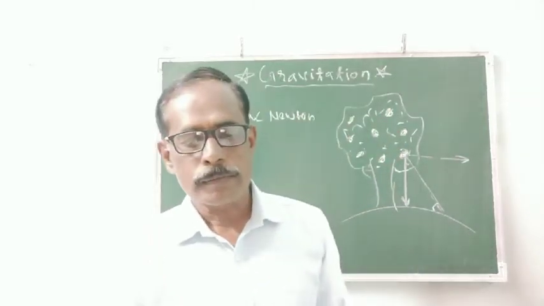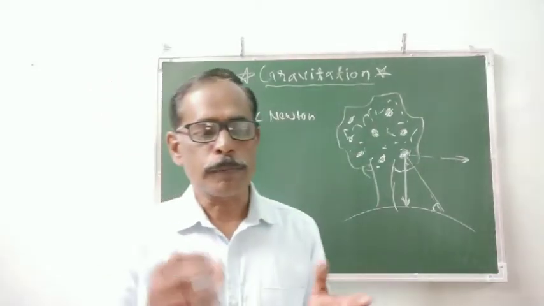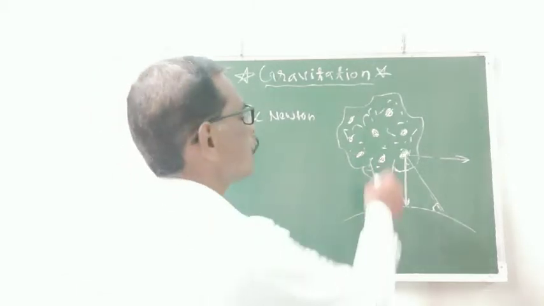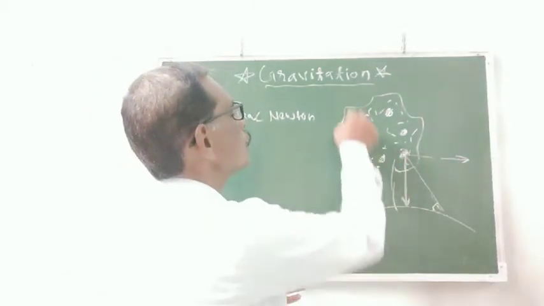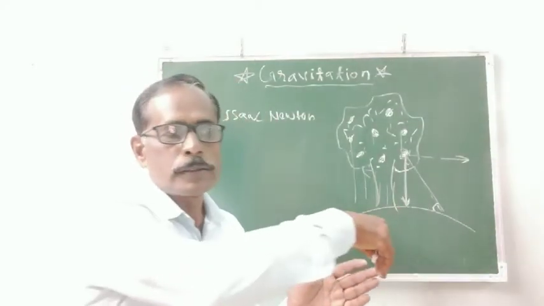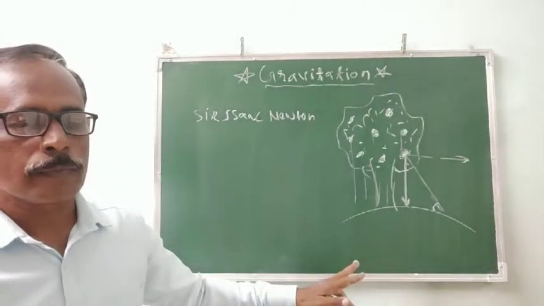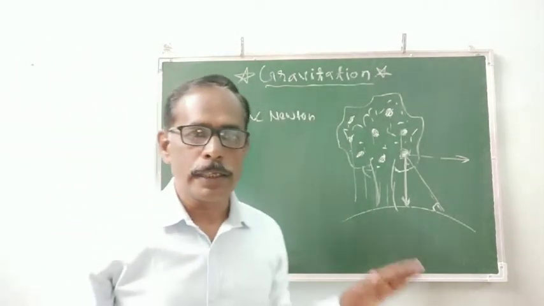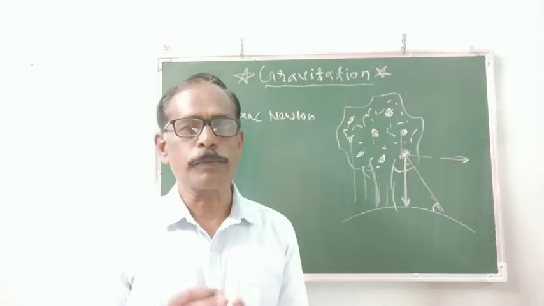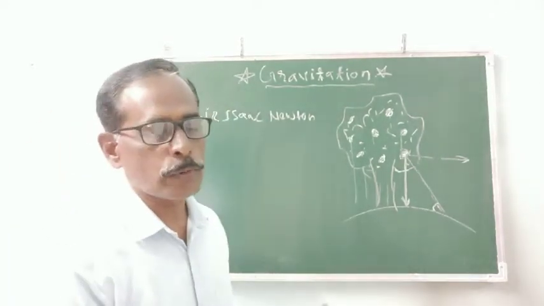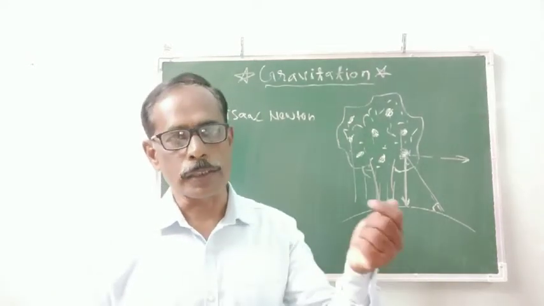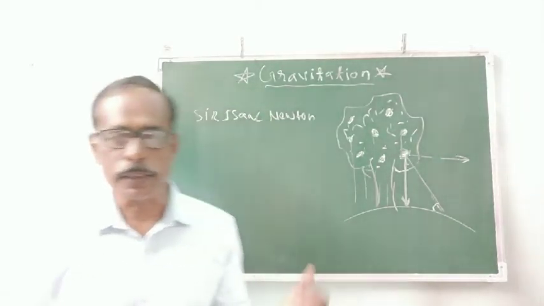Newton thought that if that force acts on each and every apple, which has a different height from the ground, and when that apple falls on the earth the direction is also vertical, it means that for an object which is far away from the earth, such as the moon, the earth also applies the gravitational force.